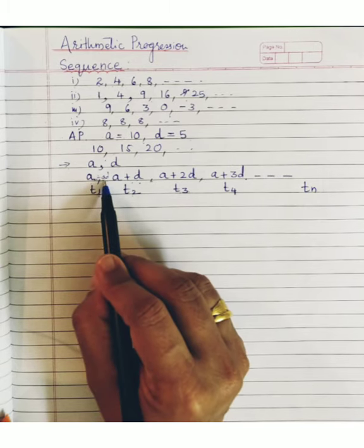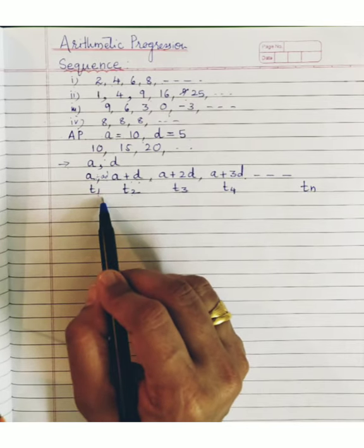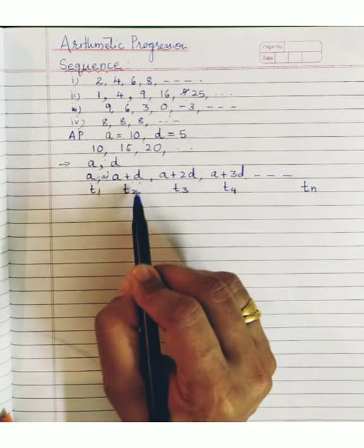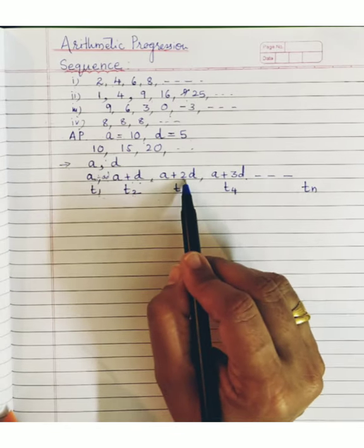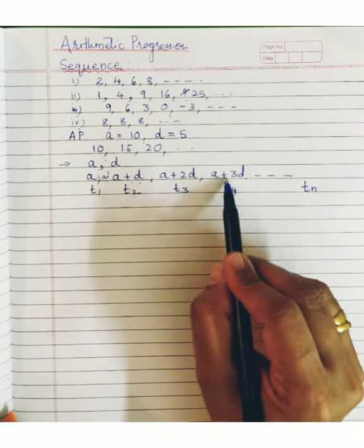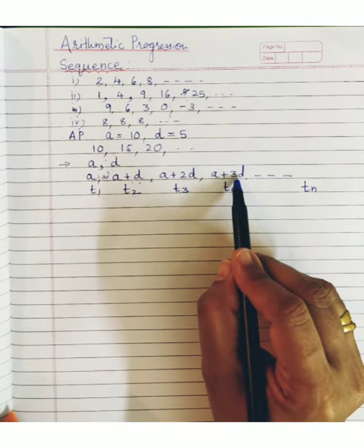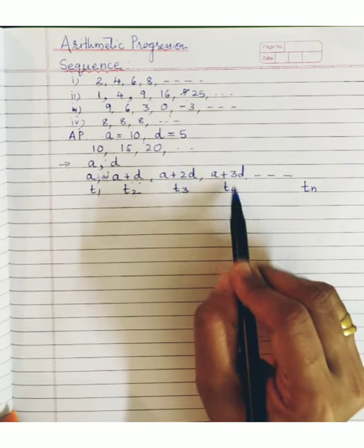I repeat, 1 is for the first term, where you write 0, so that is 1 minus 1. How do you get 1D here? 2 minus 1. 2D here? 3 minus 1. For T4, the fourth term, you get 3D, which is 4 minus 1.